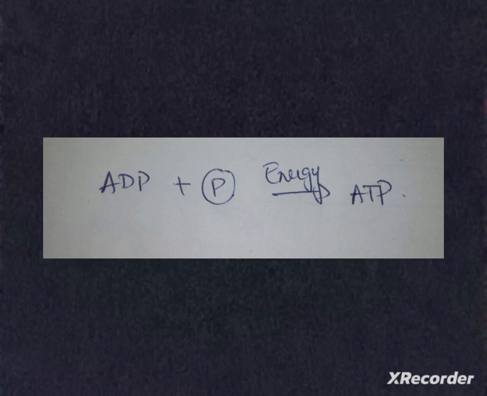So now you can represent this as ADP plus an inorganic phosphate molecule in the presence of energy gives rise to ATP. This is what it is about adenosine triphosphate, the energy currency of the cellular processes.